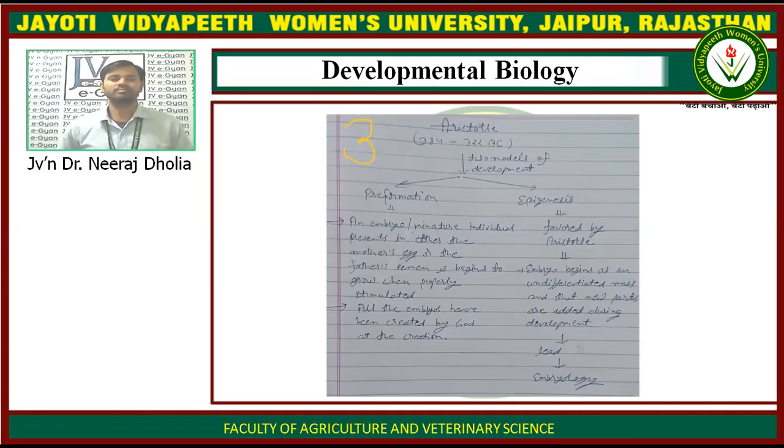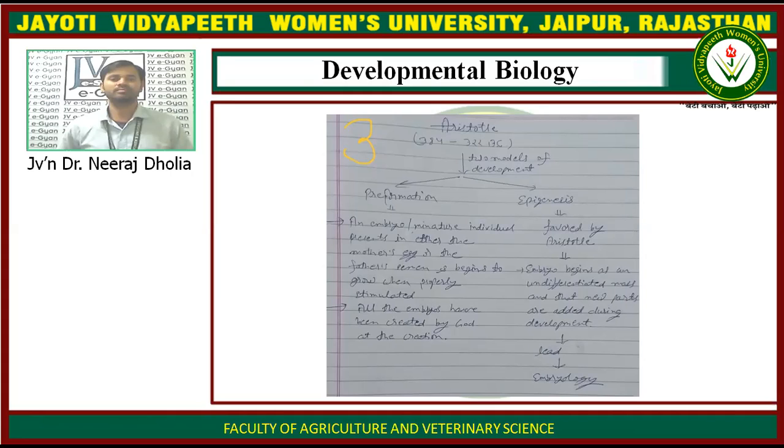This theory also says that all the embryos were created by God at the time of creation. So this theory says that nothing is developing right now, because any individual which we see today is already present and was created by God at the time of creation. So this is not a scientific theory.